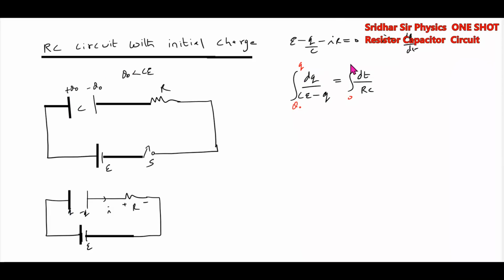At an instant of time, let it be t. If some initial charge is present, then this equation will become log of (CE minus Q) by (CE minus Q0) is equal to minus t by RC.